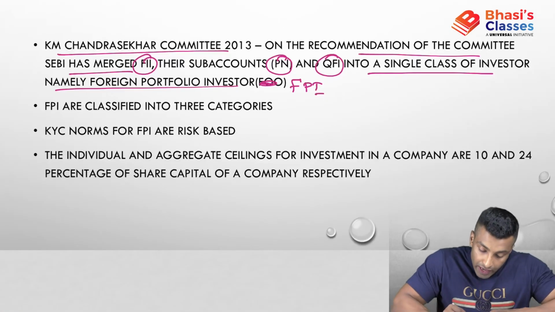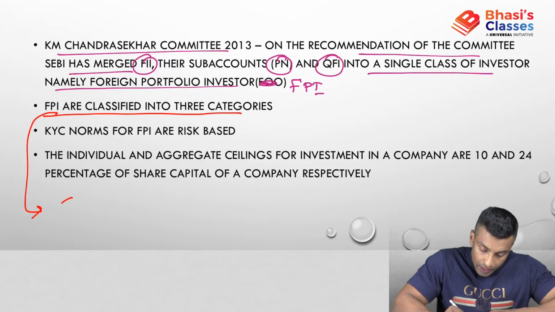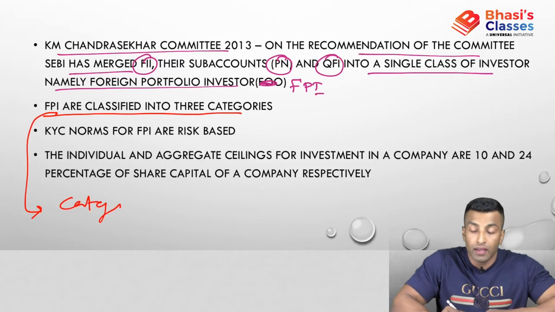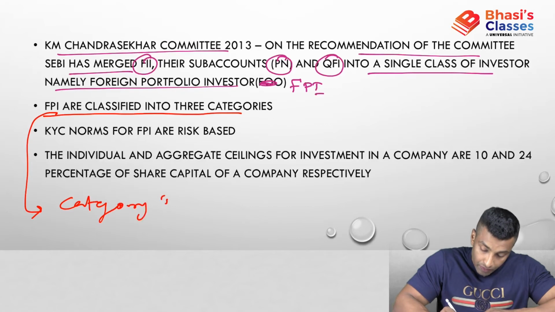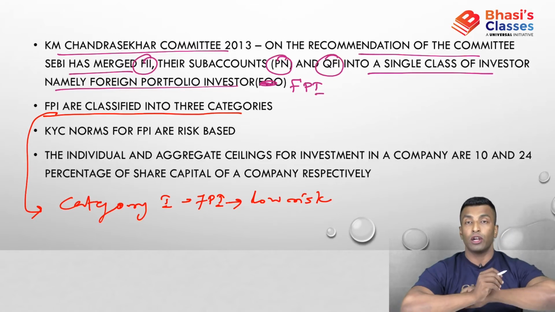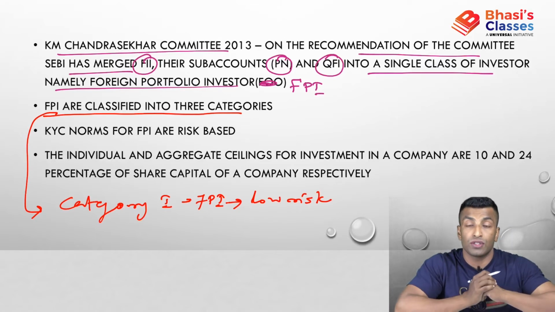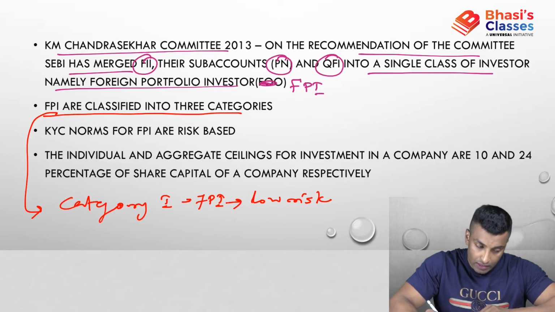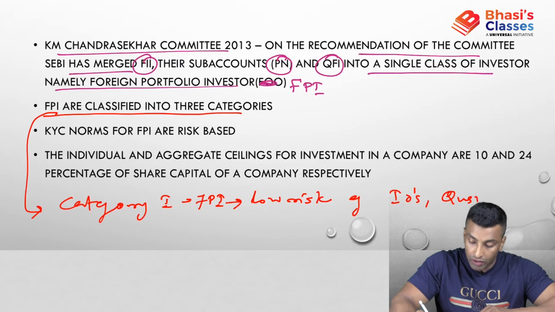Okay, let's look into the next point. FPIs are classified into three categories. Category 1 FPI is actually low risk. It is classified on the basis of risk. Low risk means, you can see examples: international organizations, quasi government bodies.